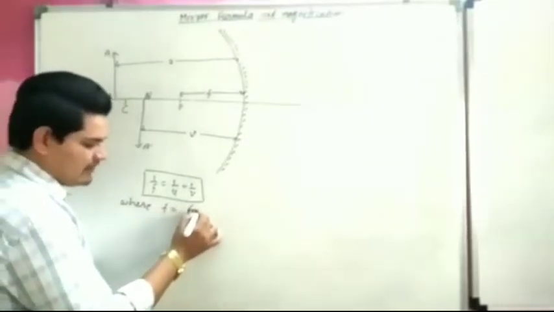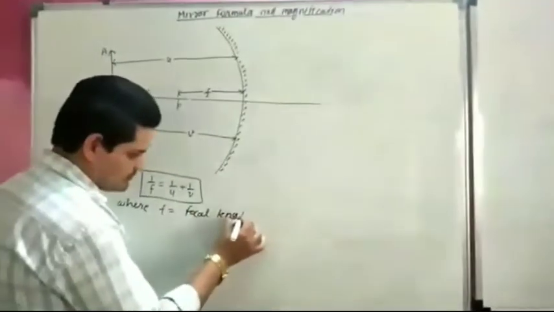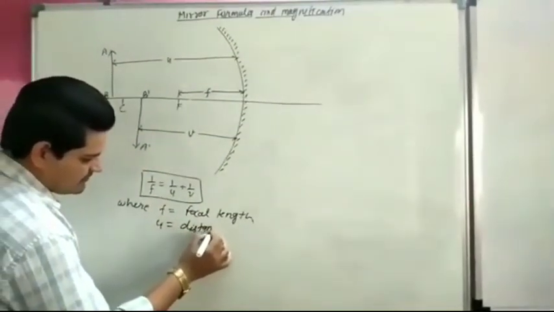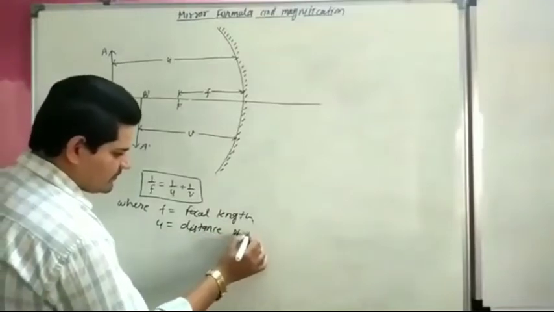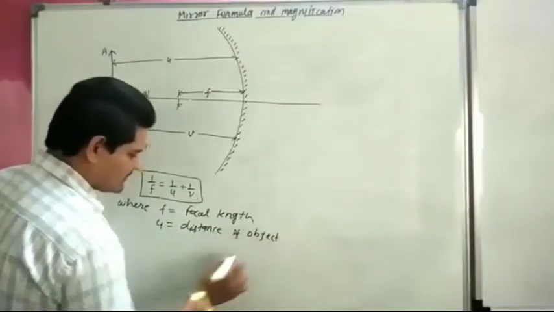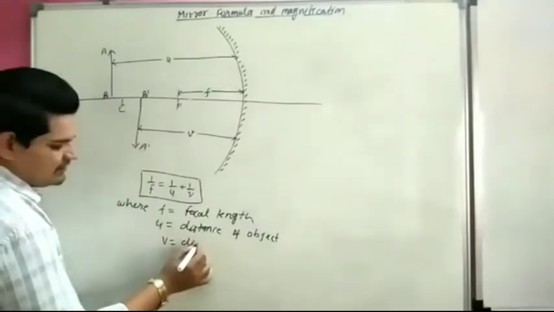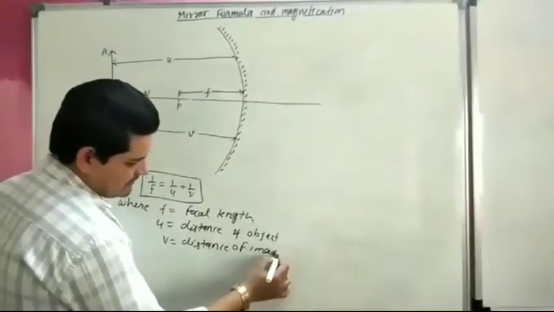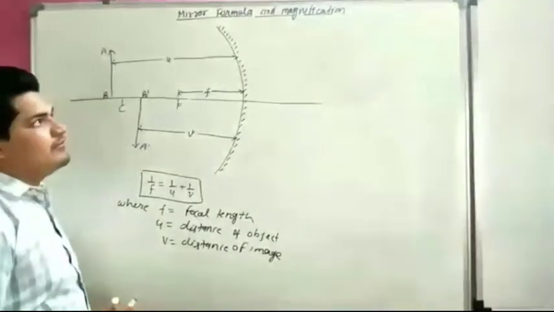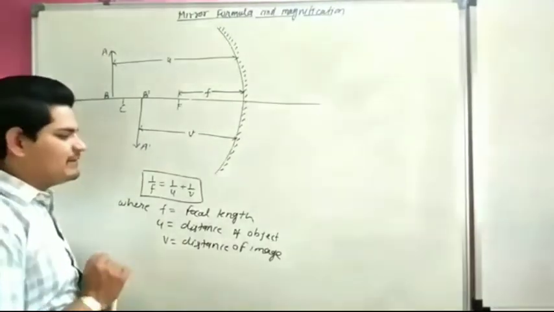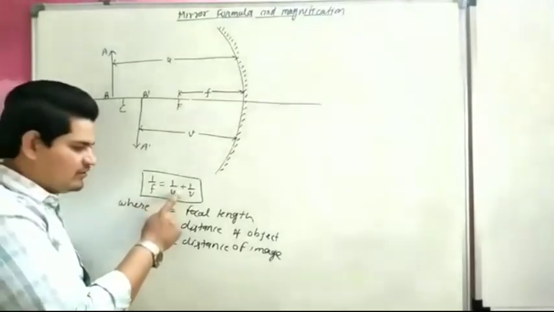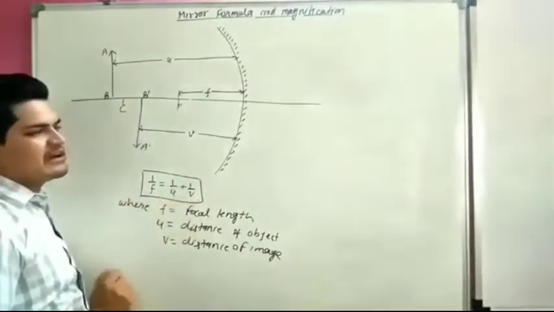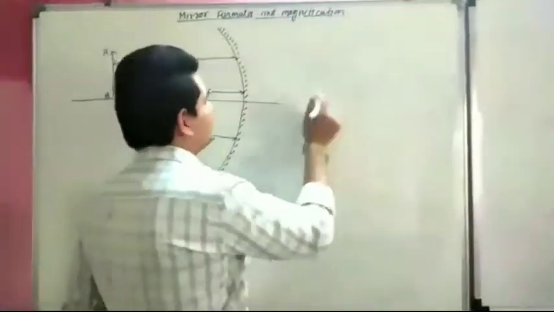Where f is the focal length, u is the distance of the object, and v is the distance of the image. So the mirror formula is nothing but a relation between focal length, distance of image and distance of object.